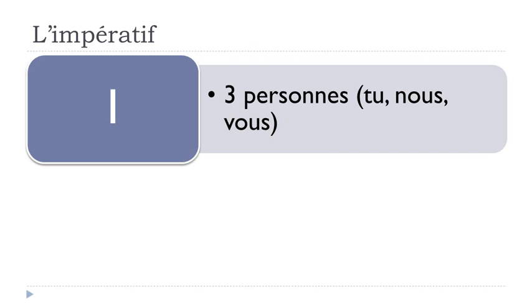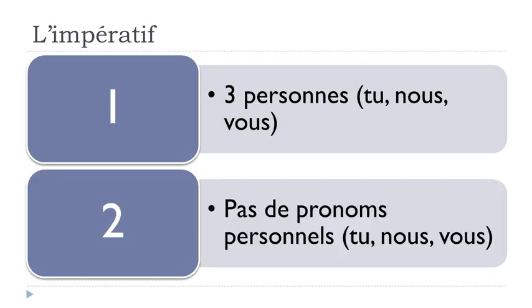And the second thing that you should remember is that you won't use these pronoms personnels. Normally when we've got a tense, well, so far all the tenses that we saw, you use these pronoms personnels. The concept with the imperative is that you won't use tu, nous or vous, okay? So you don't use these pronoms personnels.